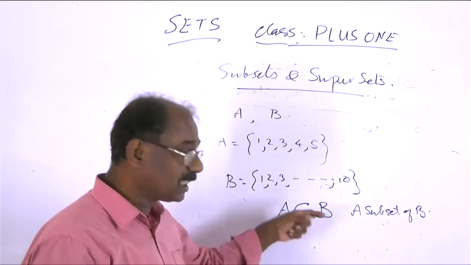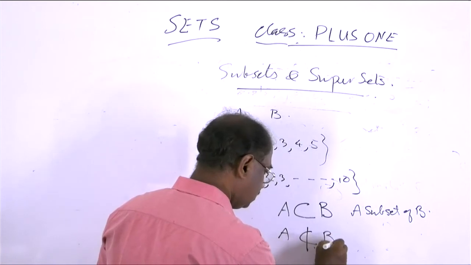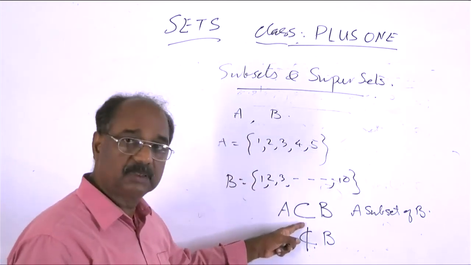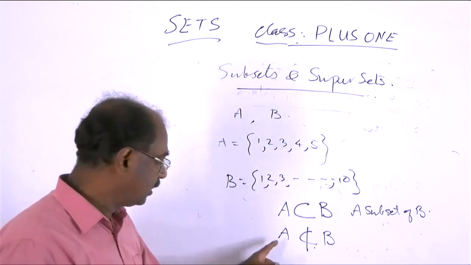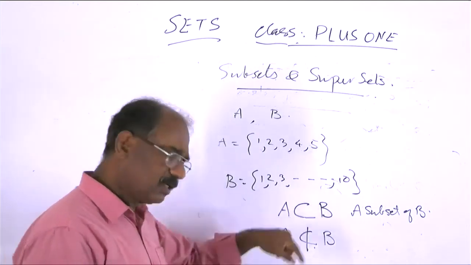If A is not a subset of B, then this symbol is used. The first symbol for subset, then a slash, cross it. So A not a subset of B. This can again be written in the reverse order.